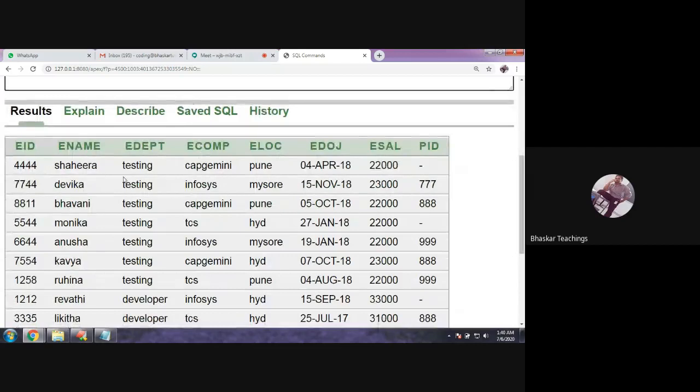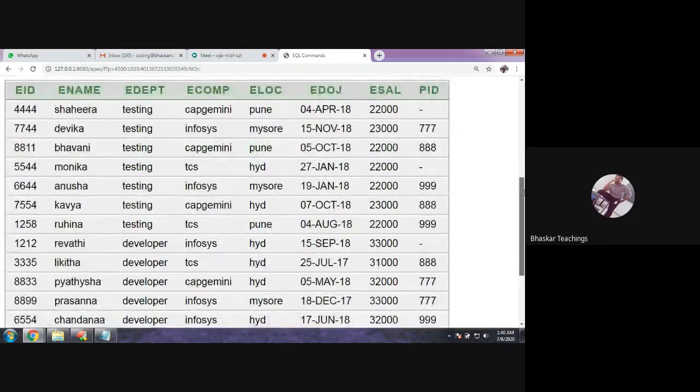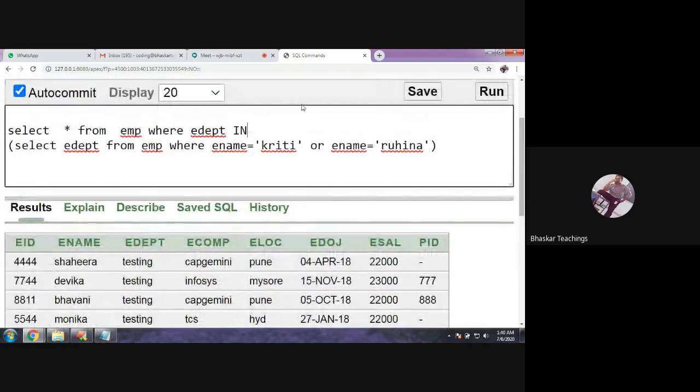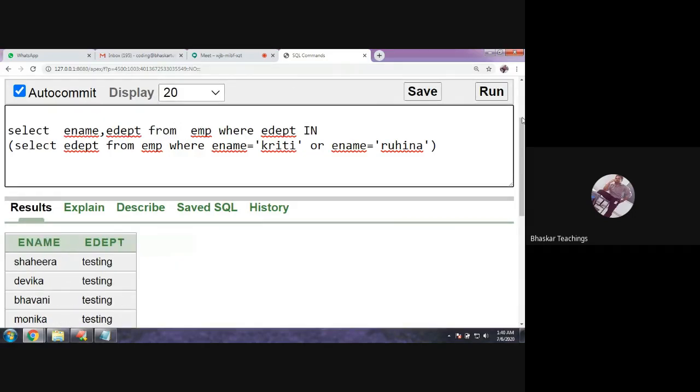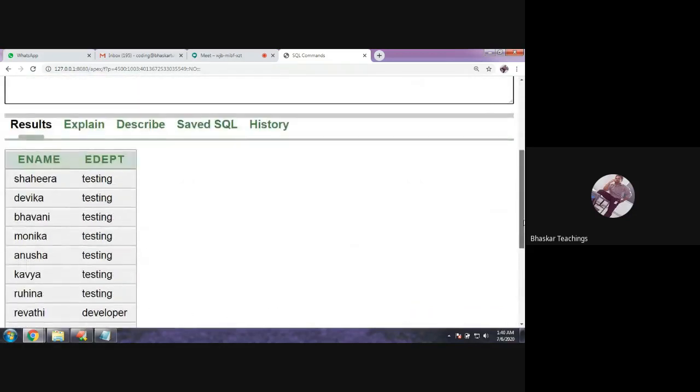So you can see here the department column has several employees' data who belong to only testing and developing department. No other department. See, testing and developing. Simply we shall display the name and departments only. Name and EDEPT. So you can see only testing and developer department.